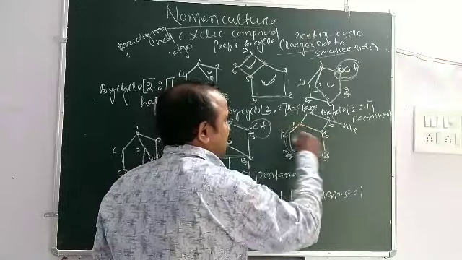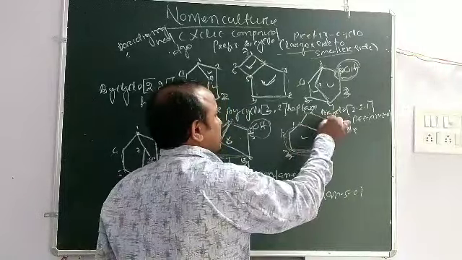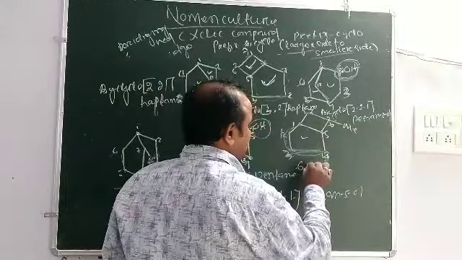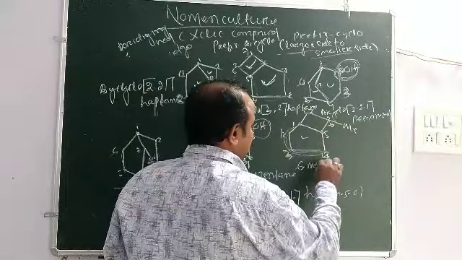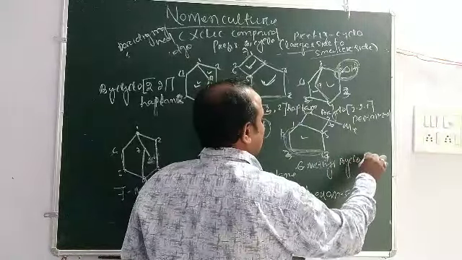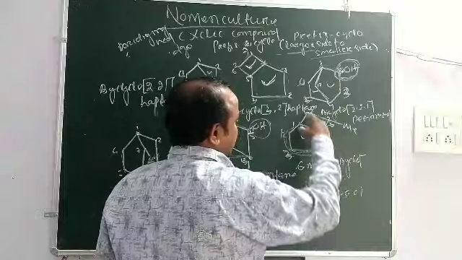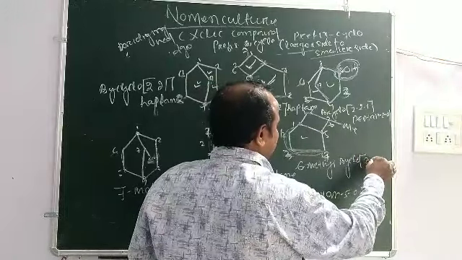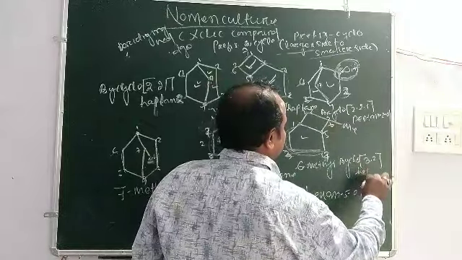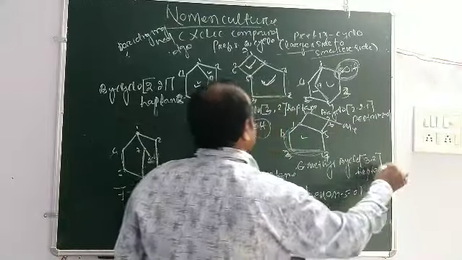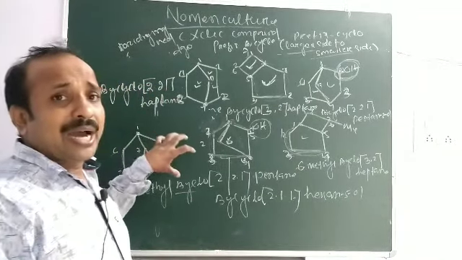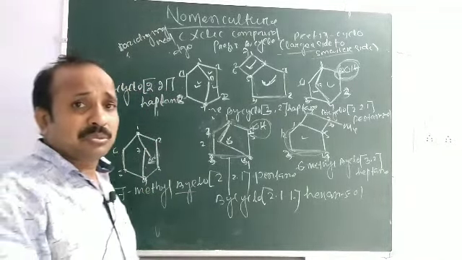Here are 3 carbons, 1, 2, 3, but this cyclic part has 2 carbons. So 6-methyl bicyclo, square bracket: this side 3, this side 2, 3, 2, heptane. Okay, this is the naming of bicyclo compounds.